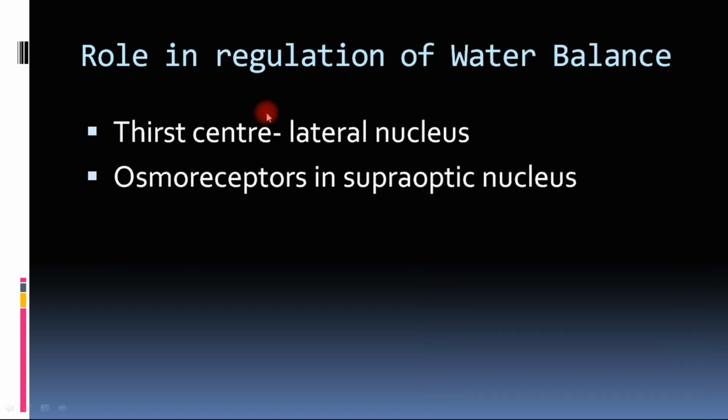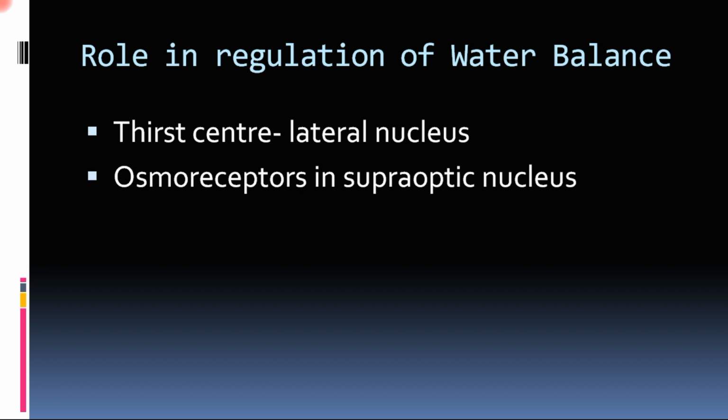Now coming to the last, the role in regulation of water balance. This is also done by two centers, both acting synergistically. There is the thirst center, which is located laterally in the hypothalamus, the lateral nucleus, and osmoreceptors, which are present in the supraoptic nucleus. The thirst center and osmoreceptors act differently.